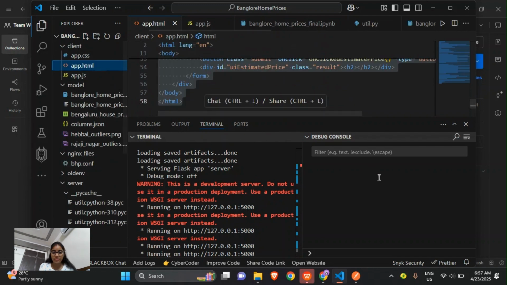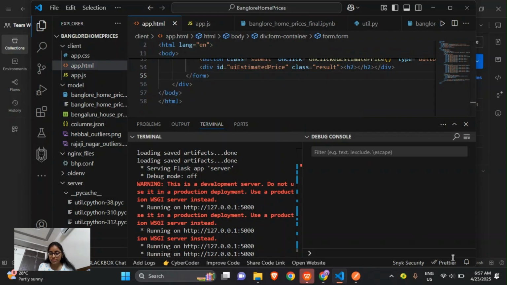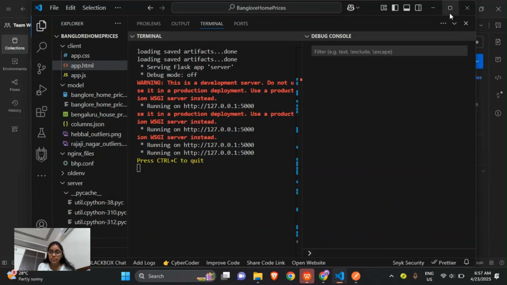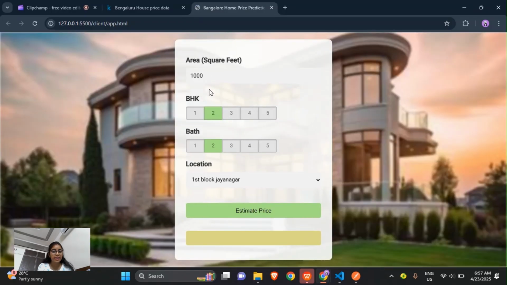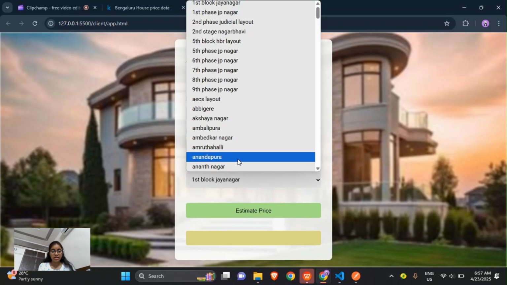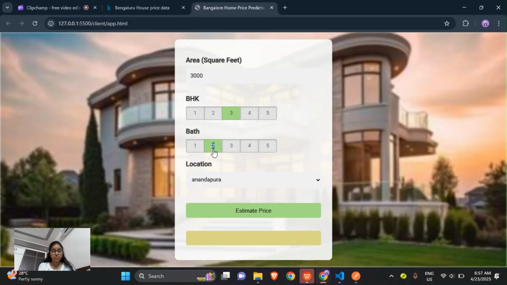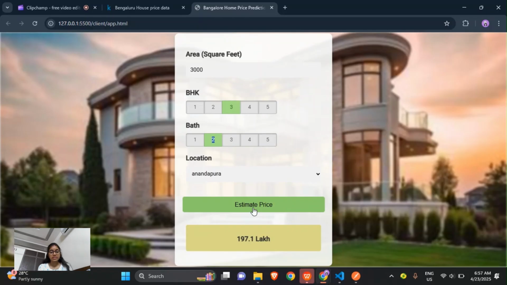Now I'll be showing the HTML page. If we just click on go live, when we click on the HTML page, now it will just connect. As I've already connected the server, everything is connected, and then we can click the home prices. Like if you want to enter 3000 and also 3 BHK and 1 bathroom, and under Anandpura, we will estimate the price. So it is estimated here by connecting it to the server.